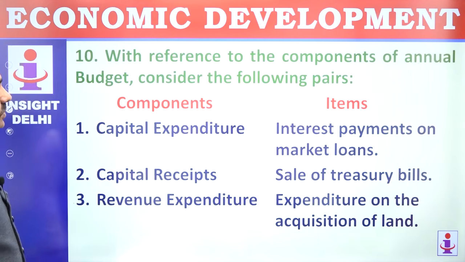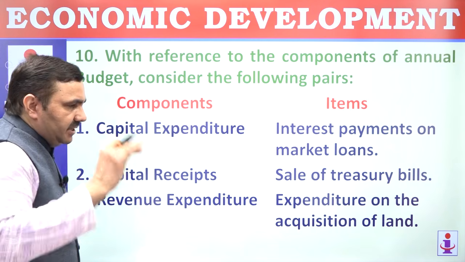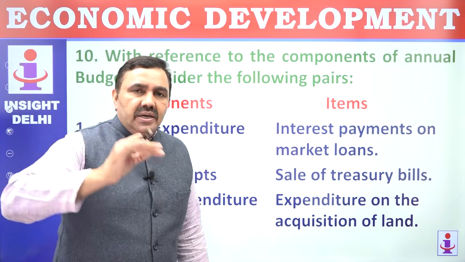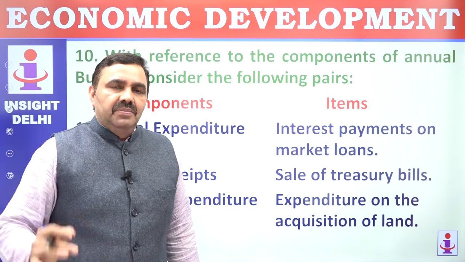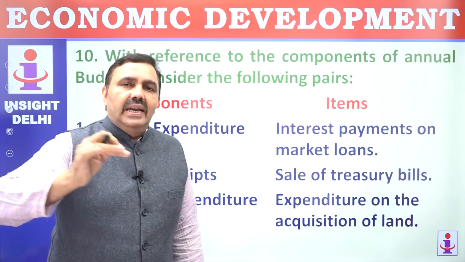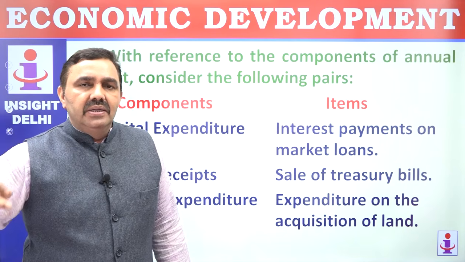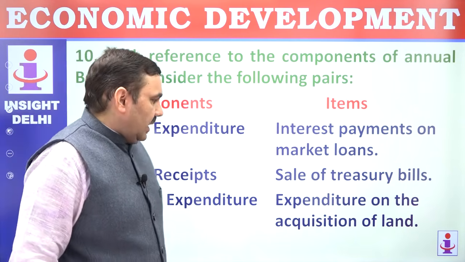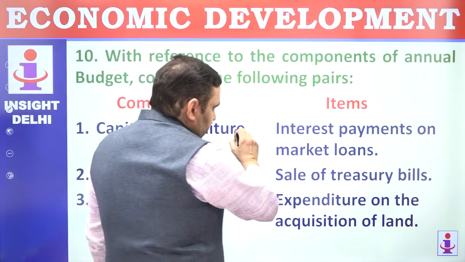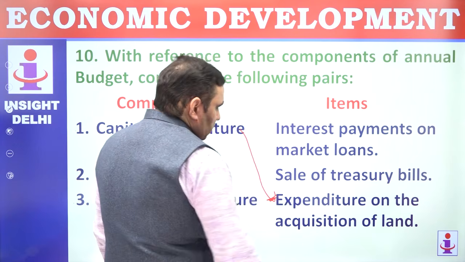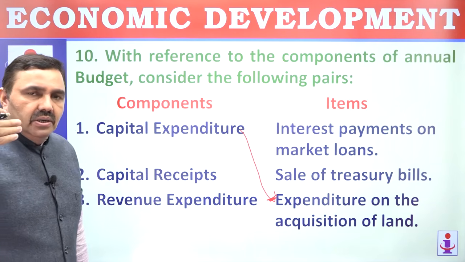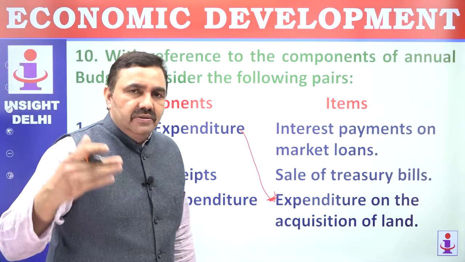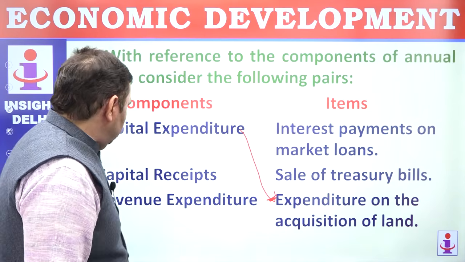Question number 10. With reference to components of annual budget, consider the following pairs. Capital expenditure means, as I just explained, expenditure on creation of an asset or maintenance of an asset. If a new asset is being created, plan expenditure. If an old asset is being maintained, non-plan expenditure. So capital expenditure, asset, and the asset here could be land. You purchase land, acquire land, and then you can use it for construction, roads, bridges, ports, or hospitals, etc.